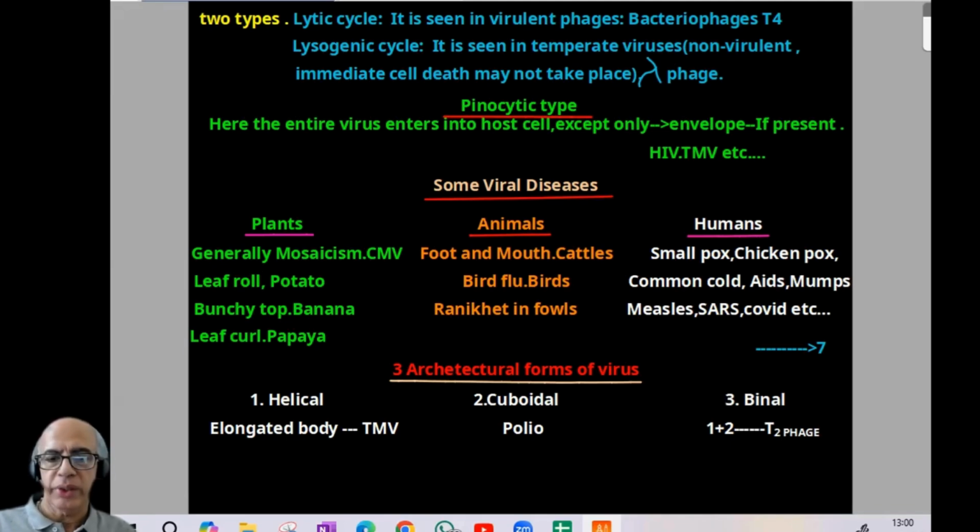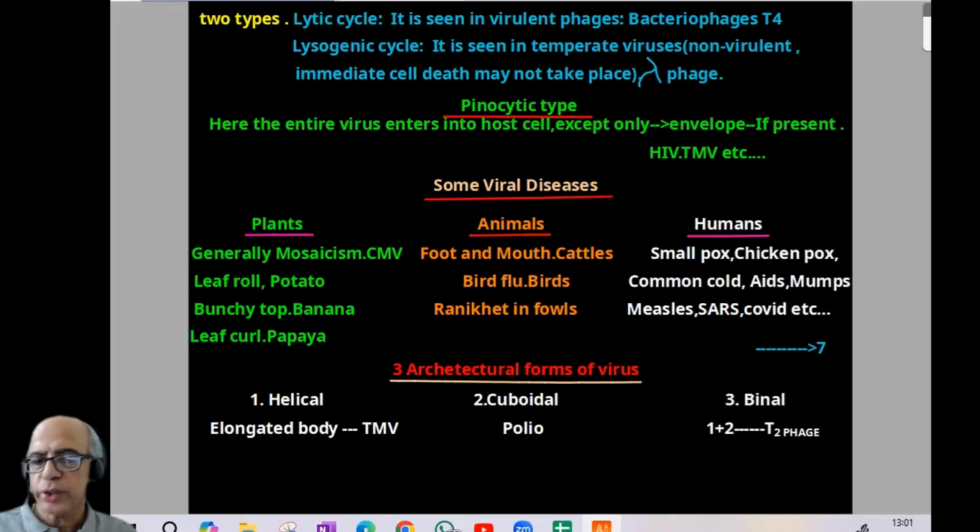Now animals, FMD. FMD means foot and mouth disease in cattle. Bird flu, avian flu, we are familiar. Ranikhet in fowls. Now humans: smallpox, chickenpox, common cold, yellow fever, mumps, measles, and encephalitis. Then SARS, COVID, coronavirus, all familiar.